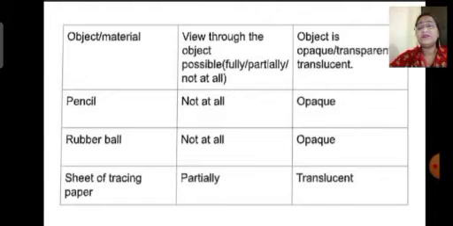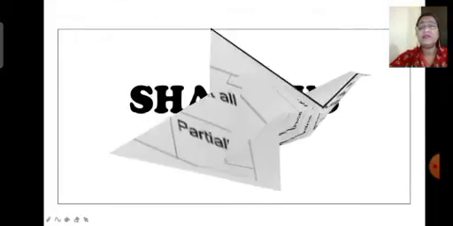So children, next, a sheet of tracing paper will allow light to partially pass through it, as the sheet of tracing paper is translucent. Then a plastic scale will completely allow light to pass through it, as the plastic scale is a transparent material. Children, I hope that transparent, translucent and opaque substances are clear to you through this activity. Now children, next we will study about shadows.